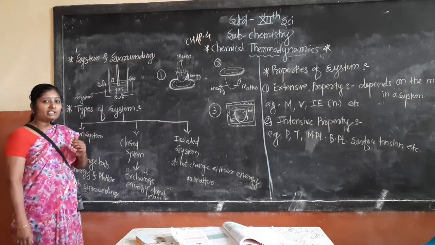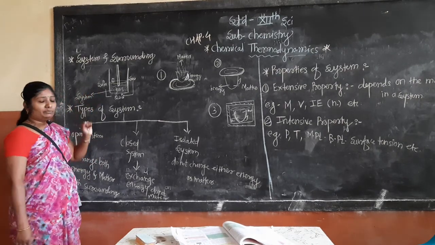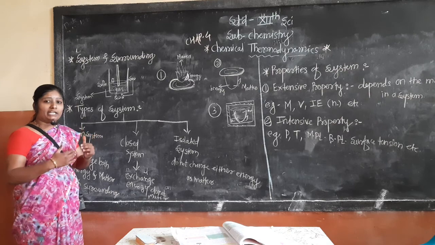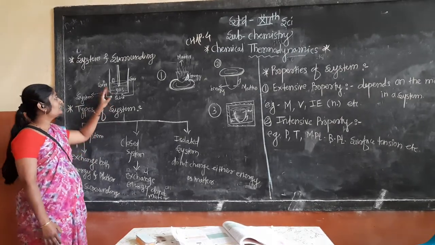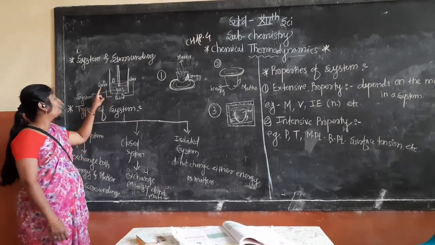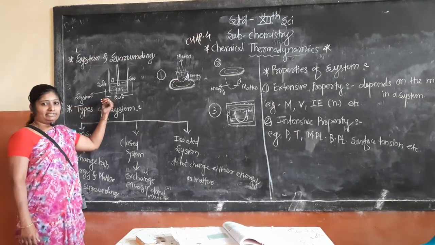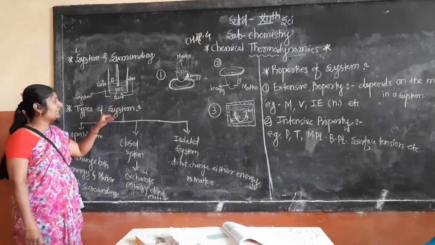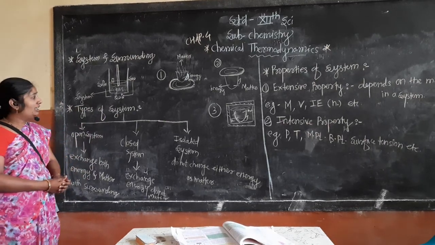Definition of the system: a part of the universe under thermodynamic investigation, searching, observation is called the system. Definition of the surrounding: the part of the universe other than the system is called the surrounding.